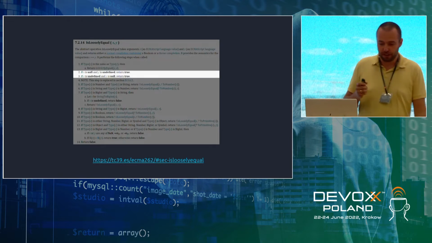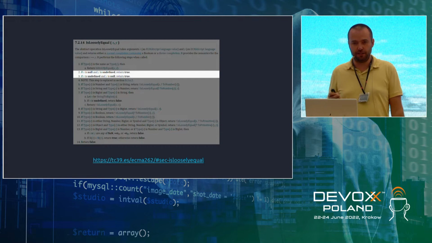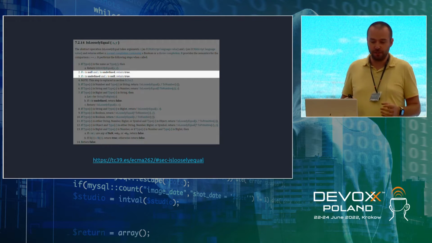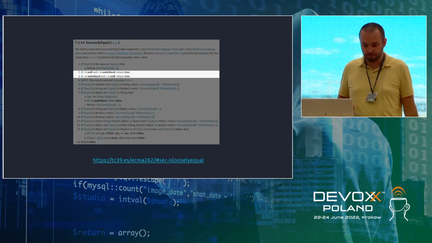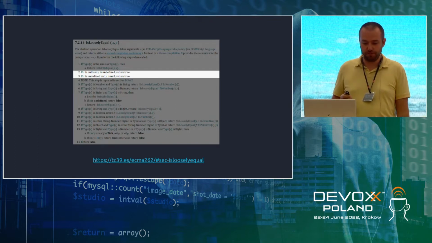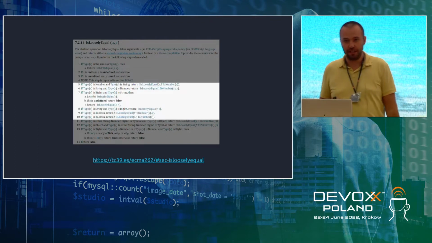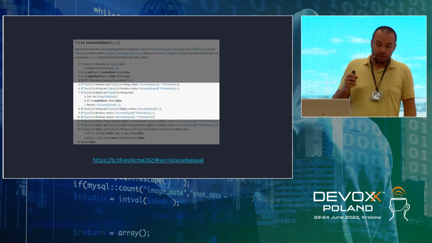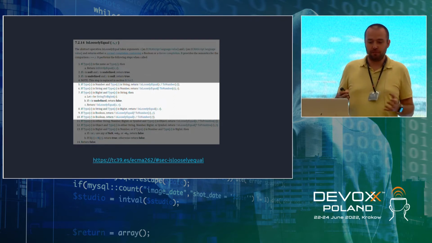Then what we have is how null and undefined values are treated by this algorithm. So if you compare null and undefined using the double equal sign, in both cases you will receive a true. So null and undefined are equal to each other using the double equal sign. Then comes the essence of this double equal sign comparison.